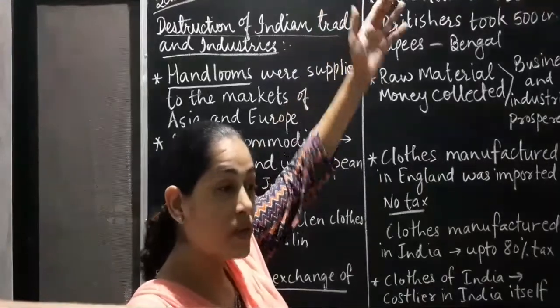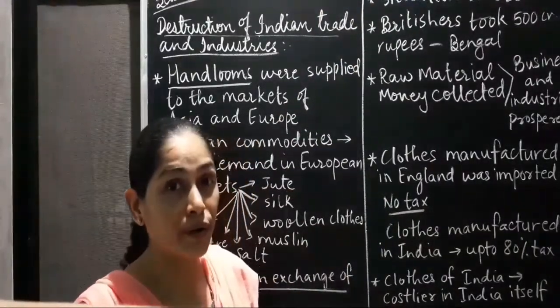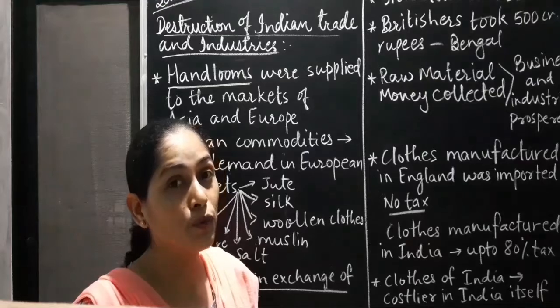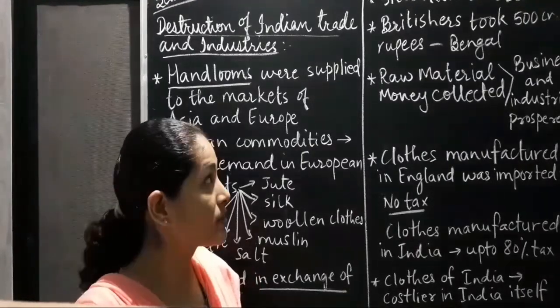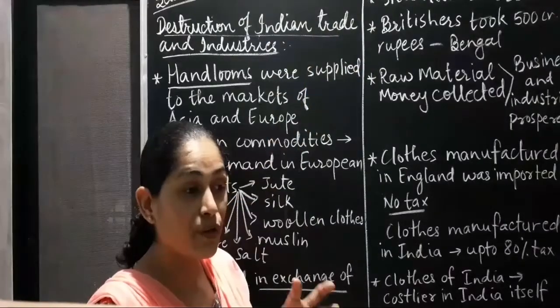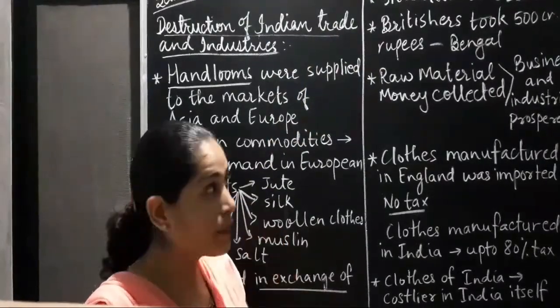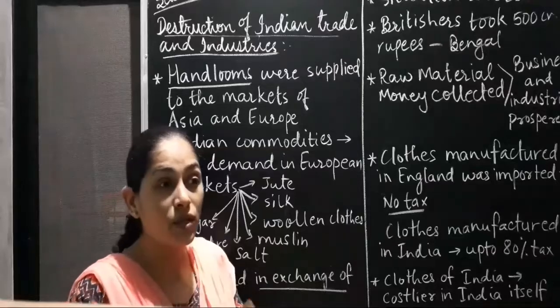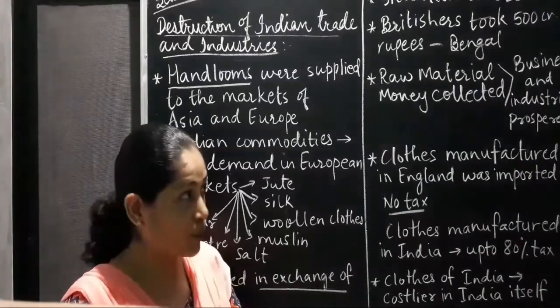The situation reversed and all the flow of bullion went towards the England markets. Then we have learned how the Britishers took 500 crore rupees from only Bengal province, and this shows the decline of the Indian economy.